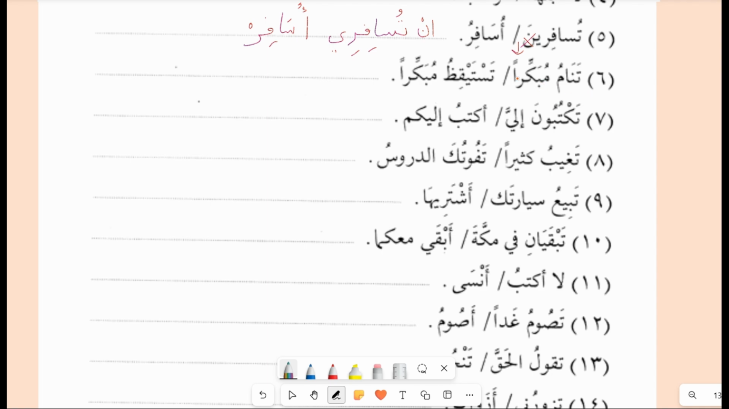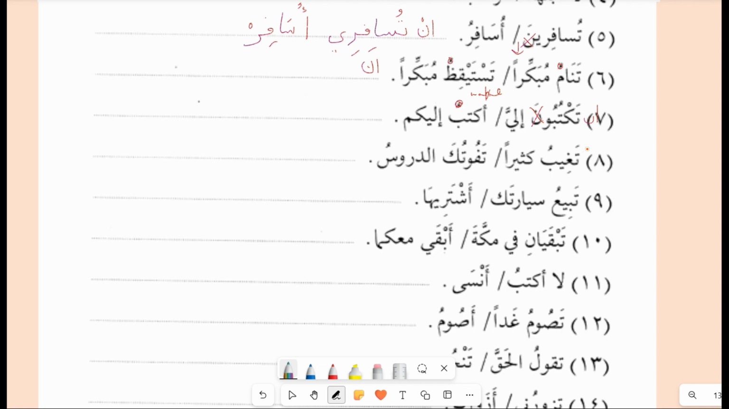تنام مبكرا تستيقظ مبكرا. So if now using a tool, making a condition, in تنام مبكرا تستيقظ مبكرا, you will wake up early. تكتبون إلي, means to me. تكتبون becomes تكتبوا, so the noon gets deleted. It is from the afalul khamsa. So, in تكتبوا أكتب إليكم.